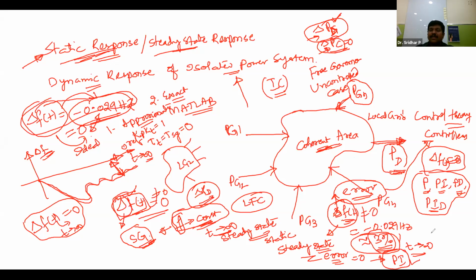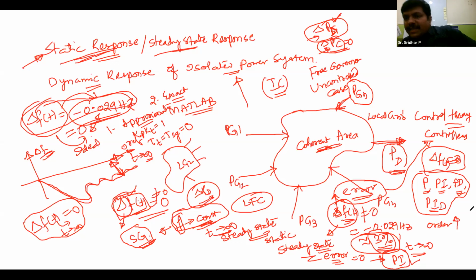The beauty of this PI controller is that it straight away makes the steady state error equal to 0. The disadvantage of this PI controller is that it increases the order by 1. If the order increases, there is a threat to the system from the stability point of view. It will give different oscillations, and the oscillating frequency or the number of oscillations of the system also increases.